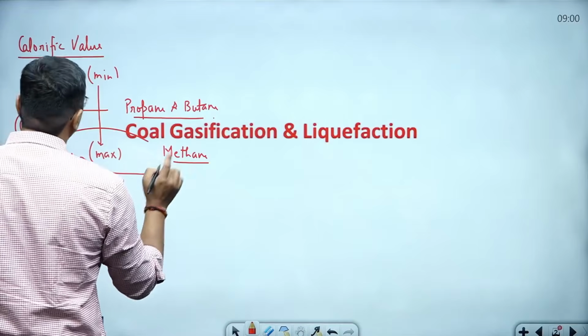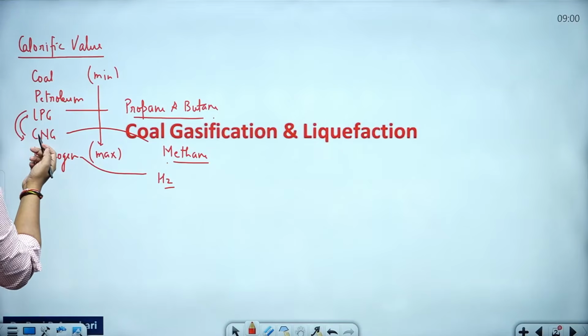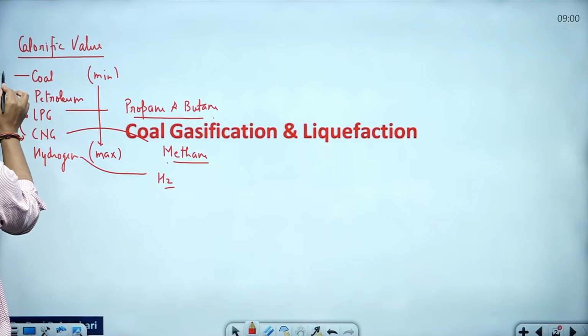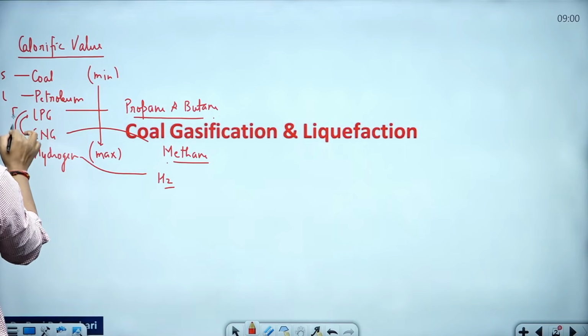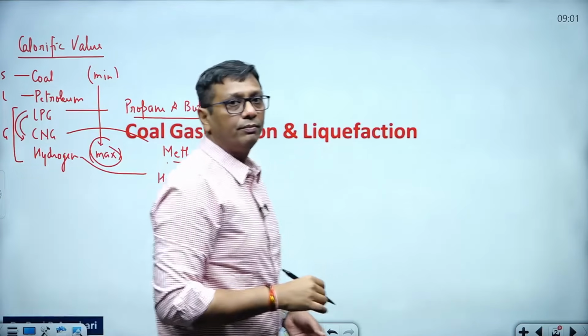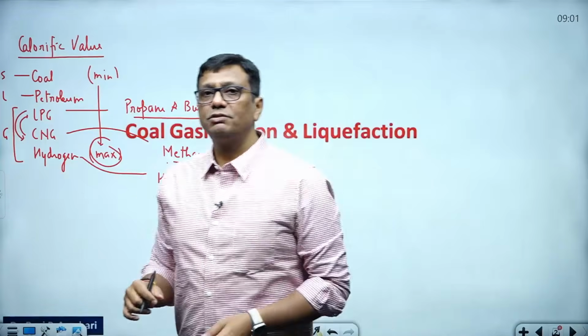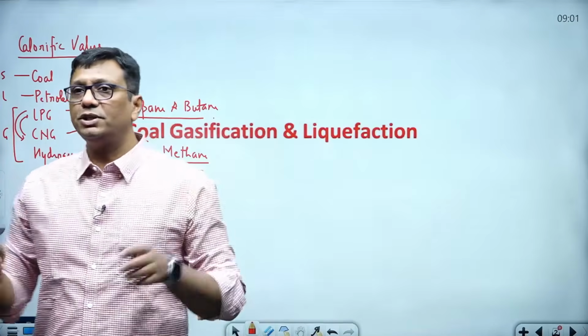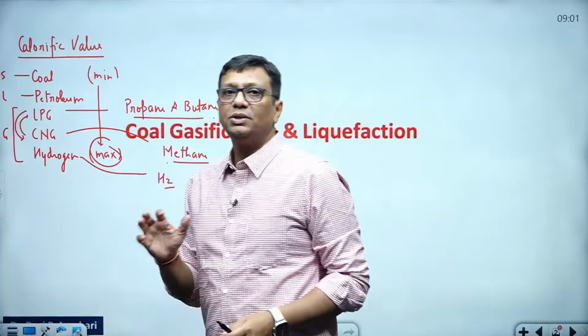And one thing more, if you see the different types of fuel, coal is solid in nature, petrol is liquid, and LPG, CNG and hydrogen are gaseous in nature. It means gaseous fuels have the highest calorific values. With the help of this data, you can understand very easily, guys.